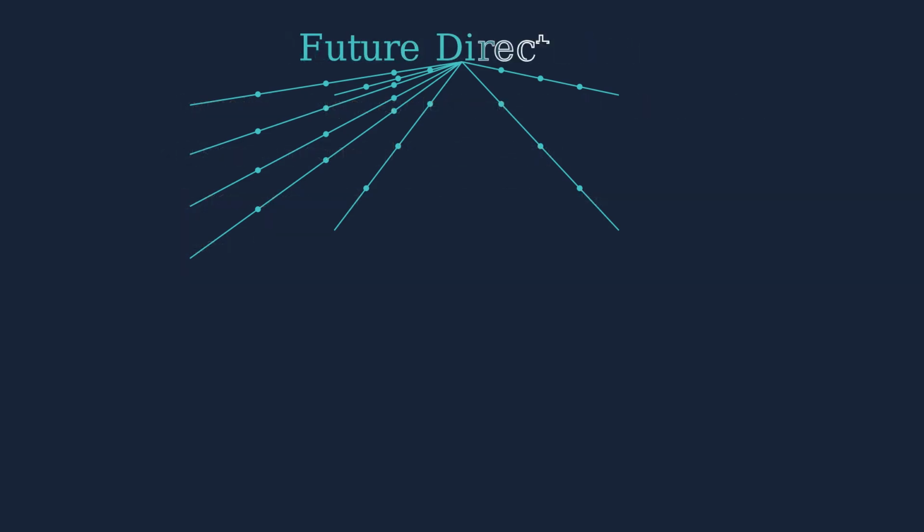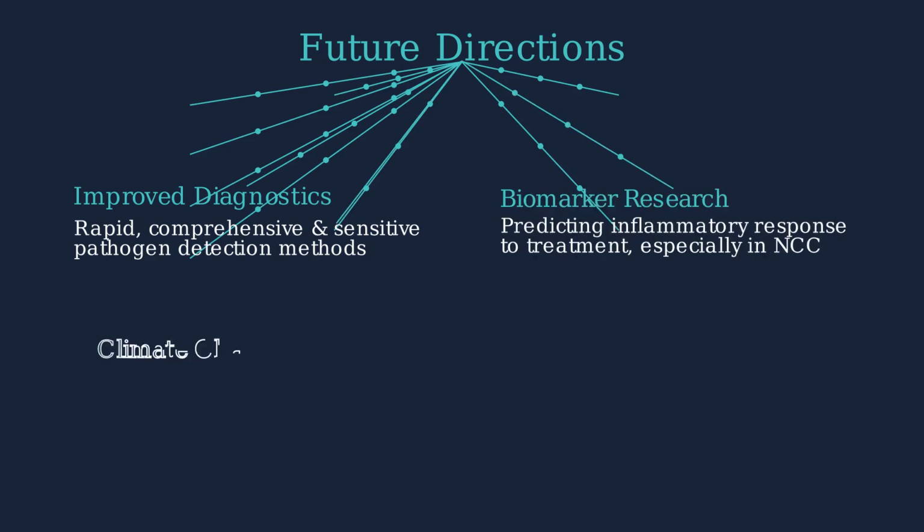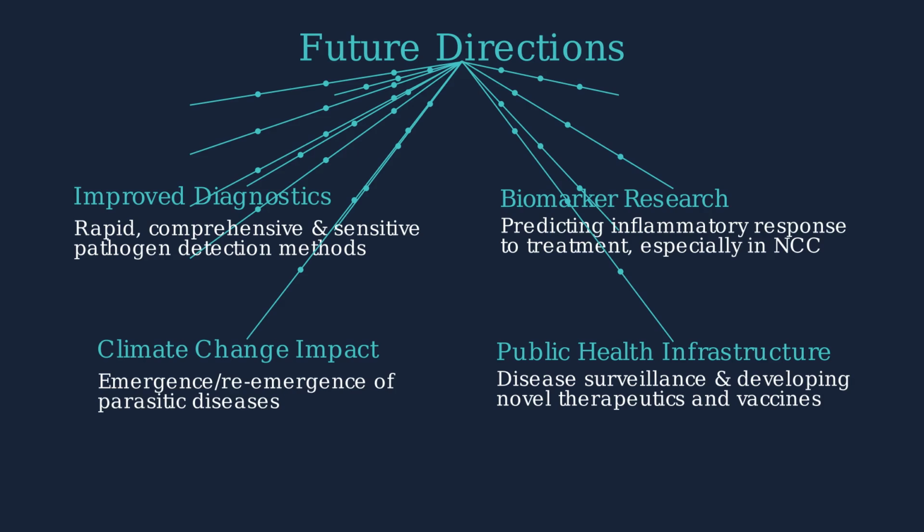Looking ahead, there are several critical areas of focus in addressing parasitic central nervous system infections. These include developing improved diagnostic tools that offer rapid and sensitive pathogen detection, researching biomarkers to predict inflammatory responses to treatment, understanding climate change impacts, and strengthening public health infrastructure for disease surveillance and new therapeutics.